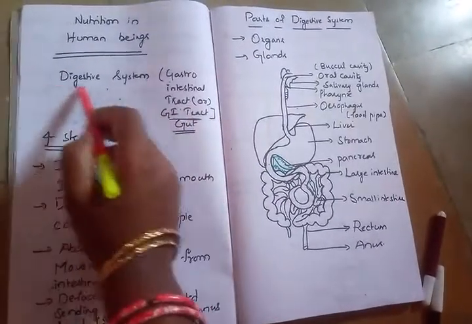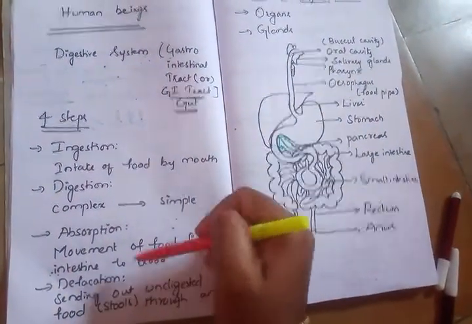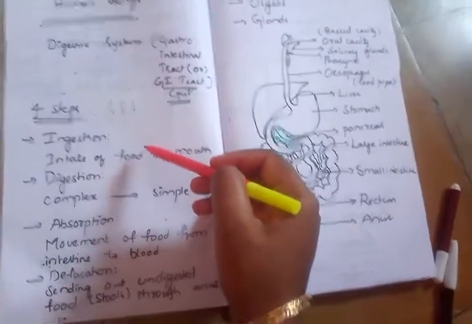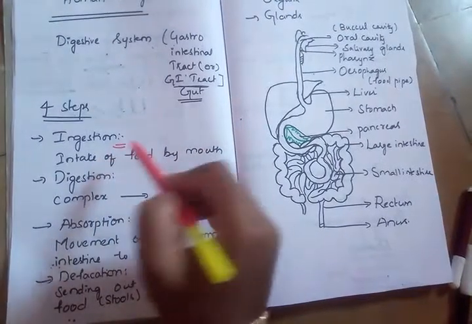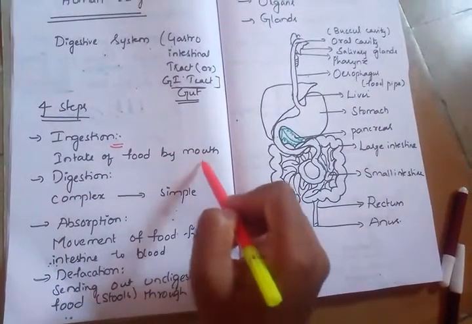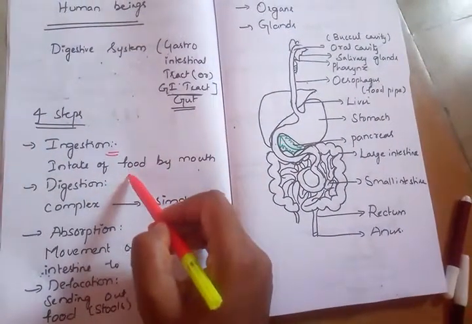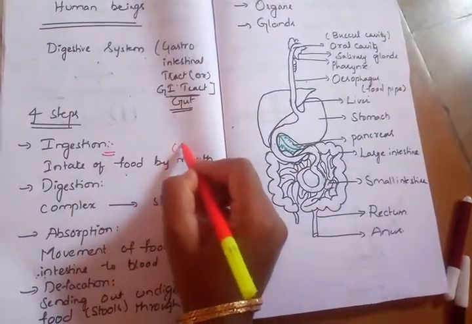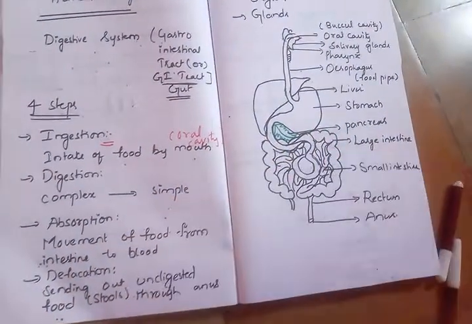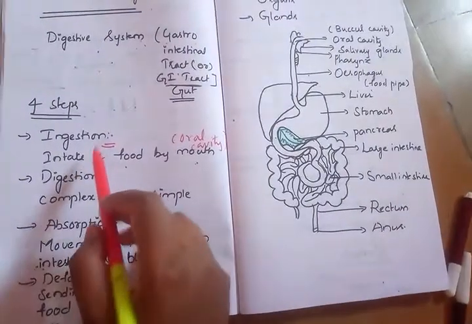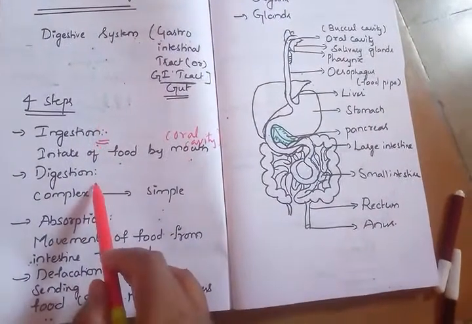In the digestive system of our body, there are majorly 4 steps that occur. Now we will see these 4 steps in detail. The first one is ingestion. Ingestion is nothing but the intake of food by the mouth. Taking food through the mouth is called what? Ingestion. The mouth is also called the oral cavity. The process of taking food into the mouth is called what? Ingestion.